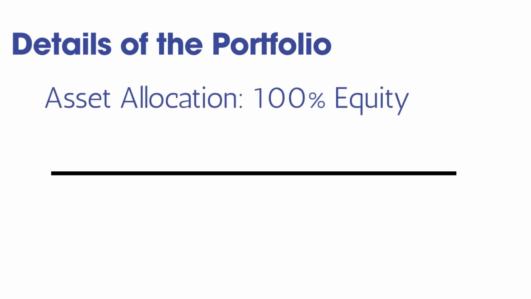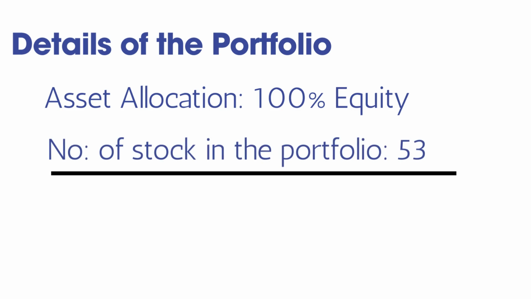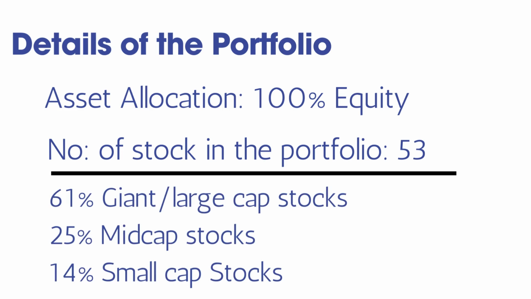Friends, now let us check the investments in this fund and the details of the portfolio, etc. Coming to the asset allocation, this is completely an equity fund, so 100% is in equity only, and there are 53 stocks in this fund. Out of those 53, around 60% are large companies that fall under the large cap category, 25% mid cap, and the remaining 14% is invested in small cap stocks also. So we can say it is a multi-cap portfolio with a bias towards large cap stocks.